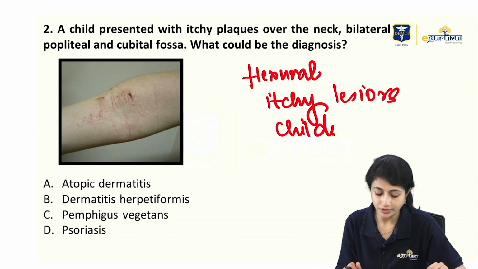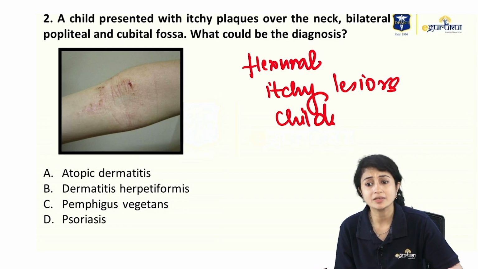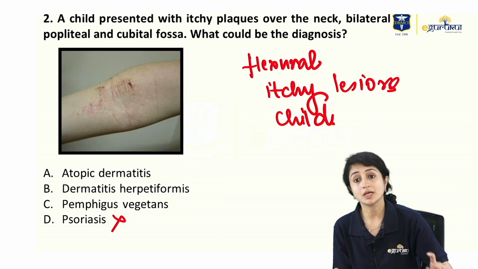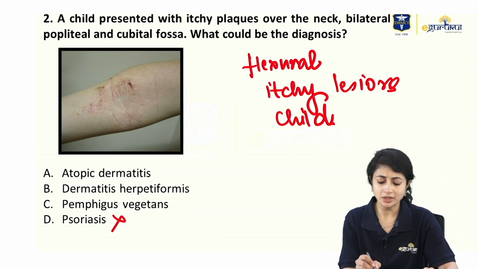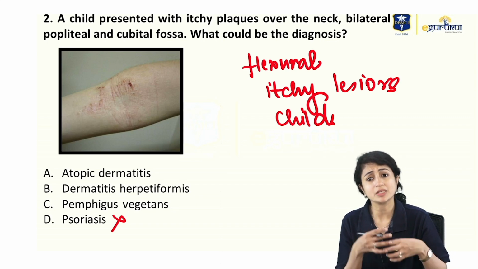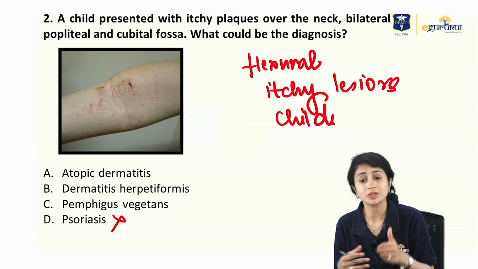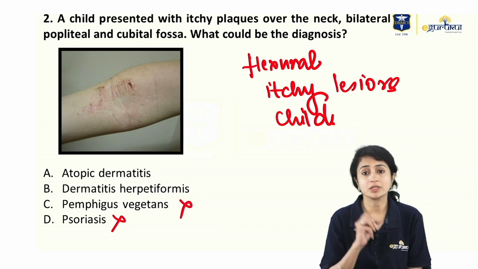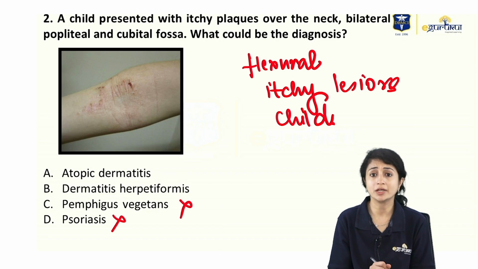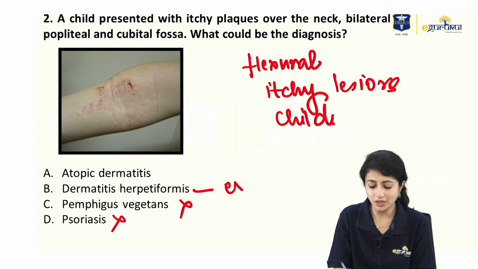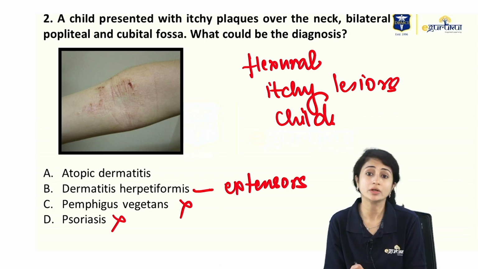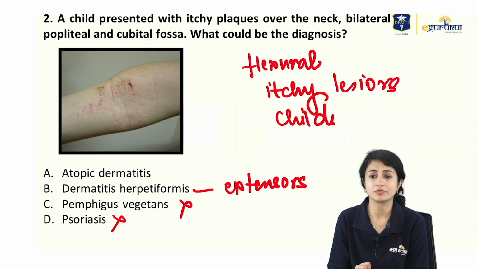Let's look at the options. We'll start from below. Psoriasis. Psoriasis is not itchy, rules out. Pemphigus vegetans. Yes, it can present with flexural lesions, but is it seen mostly in children? Does it present like this? No, vegetans will present with vegetating lesions, not something like excoriated itchy papules. DH. DH can present with itchy lesions, it can present in a child, but what is the distribution of DH? It is present on extensors, not typically on a flexure.